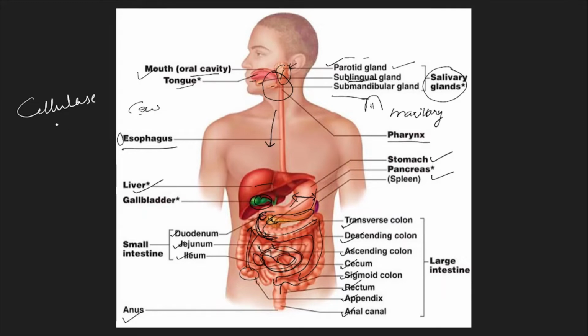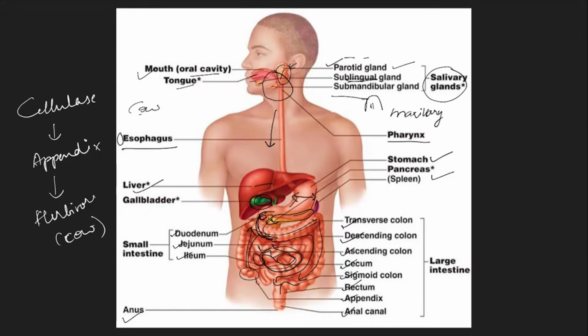Cellulase enzyme is produced in the appendix. Appendix is active in herbivores. We have just taken an example of a cow. Now, why is it not working in us? And why is it working only in the herbivores?